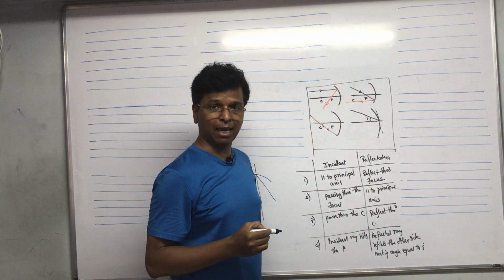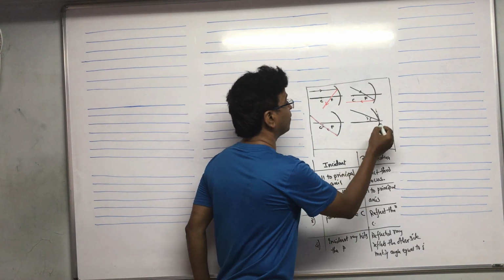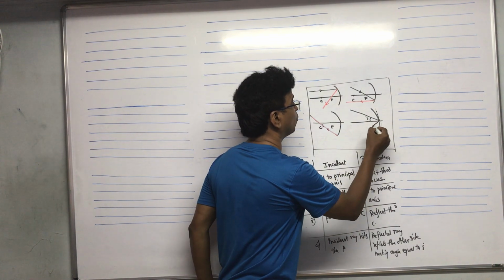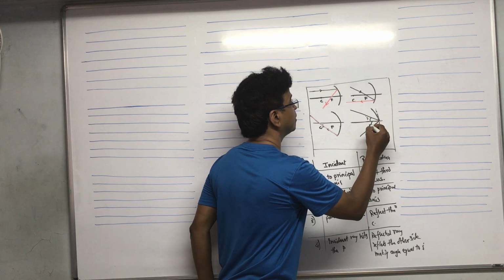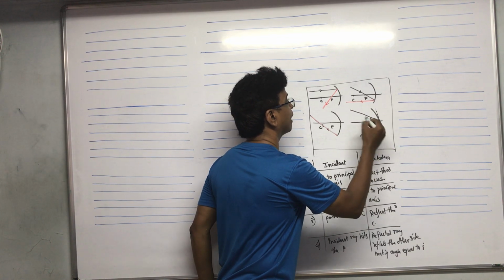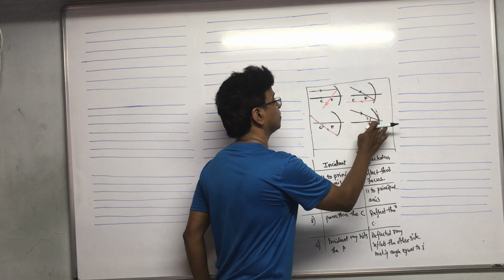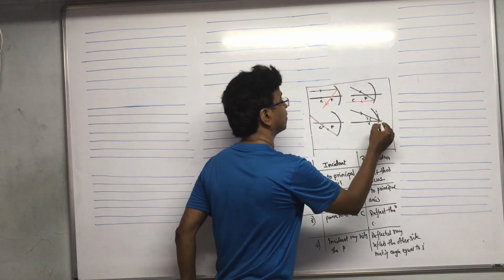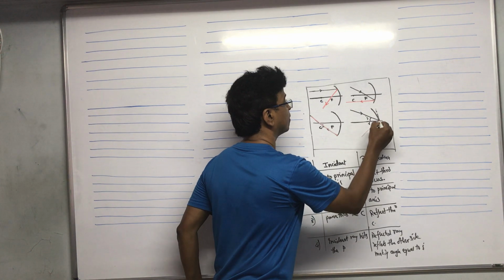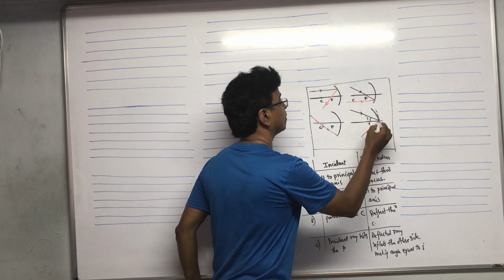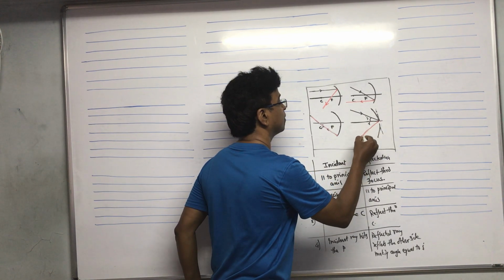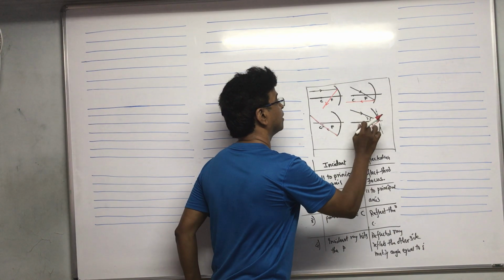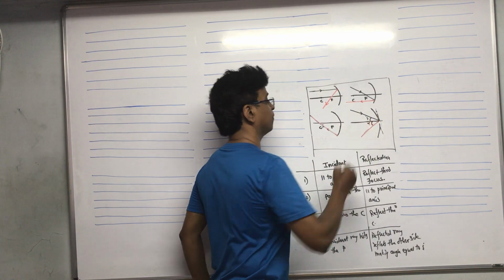This will be the incident angle. So the reflected ray will reflect, making an angle equal to this. This will be the angle of reflection, and like this, sorry, I have to use this color. This will be the angle of reflection.